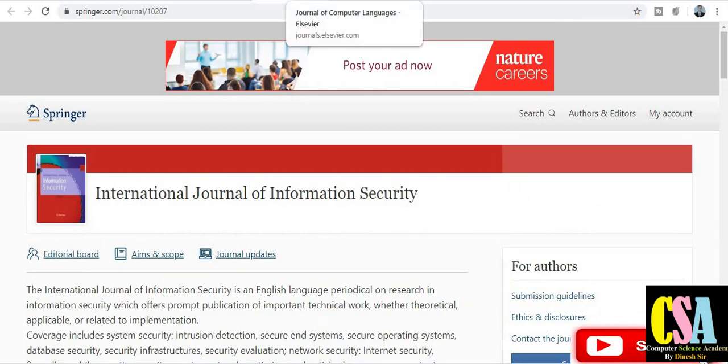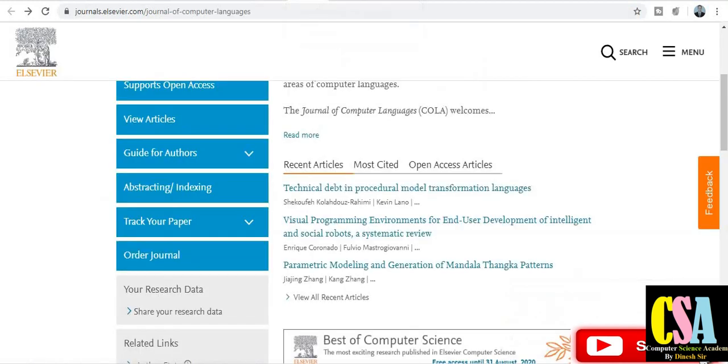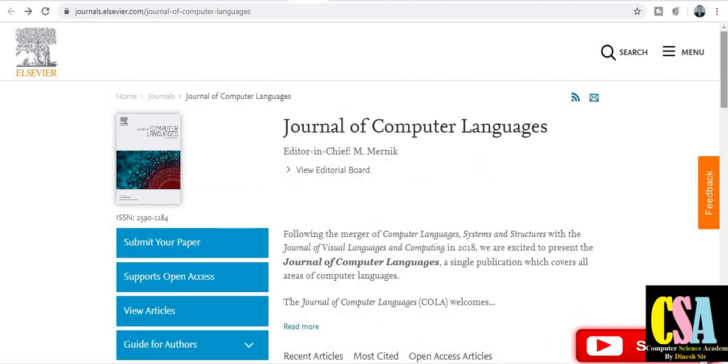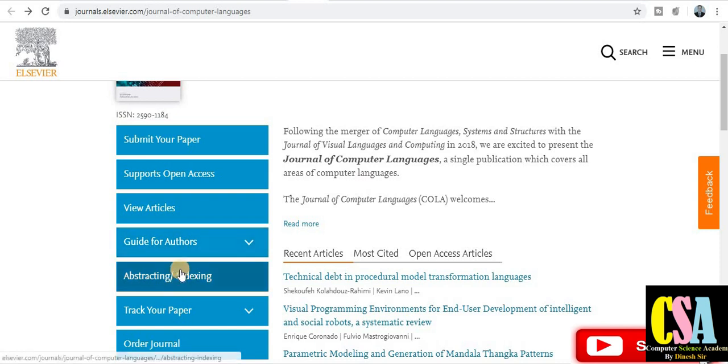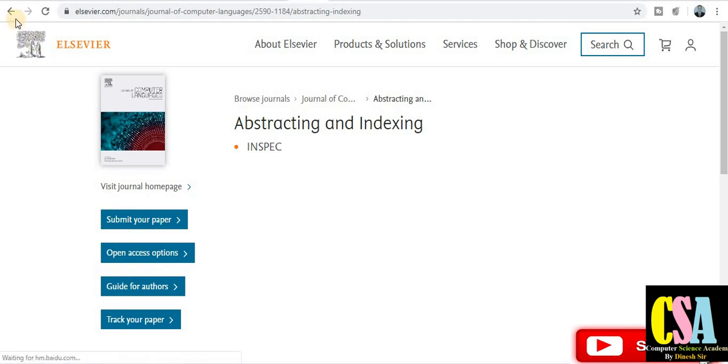Now the third one is from Elsevier. The publisher name is Elsevier, and the title is Journal of Computer Languages. How do we check the indexing? Just scroll down and click on indexing. You can see, in the same process, indexing, Inspec, and then about the journal and open access options.